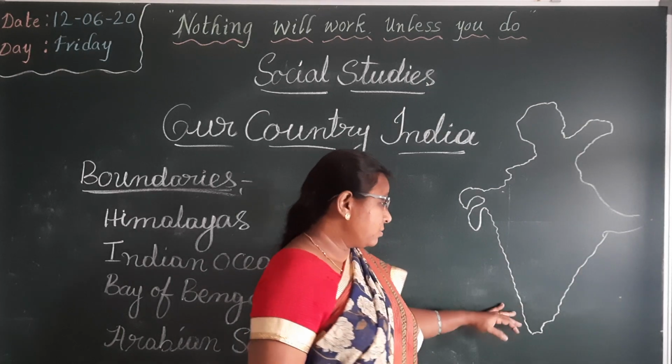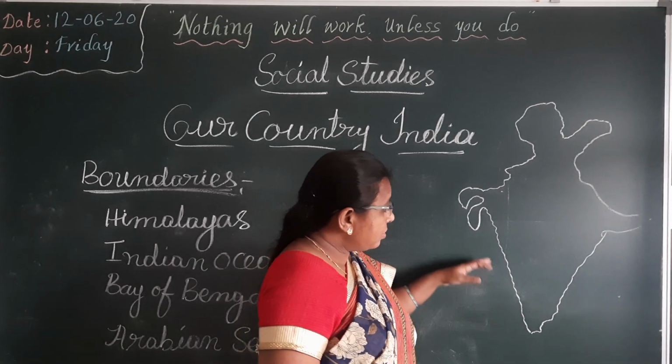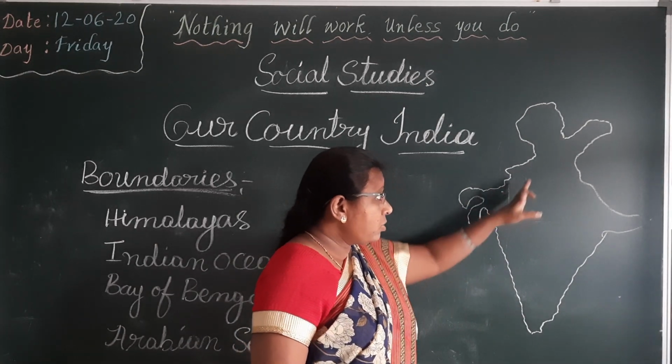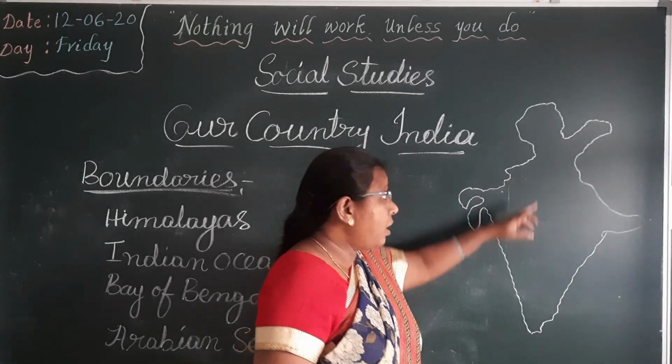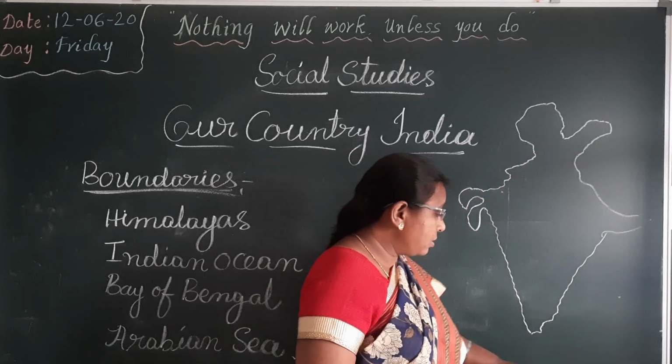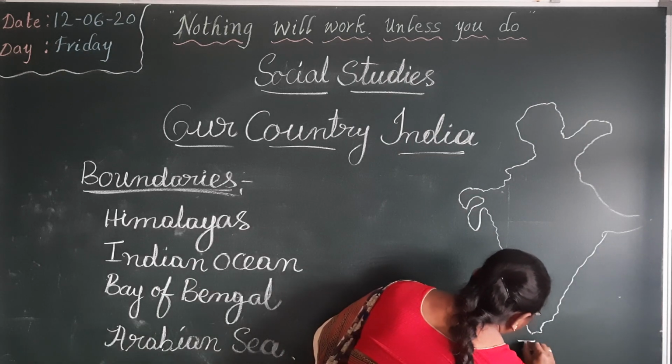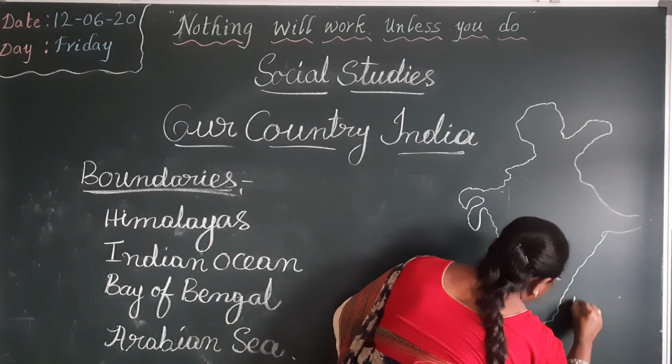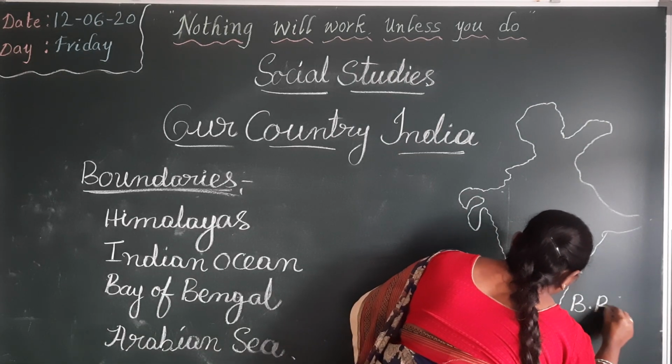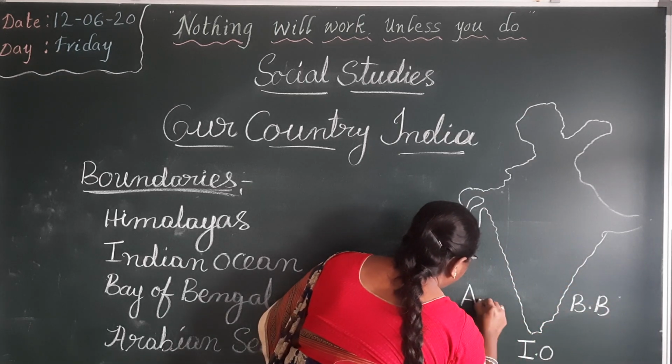Now once again, we will see what are the boundaries of India. On the north side, Himalaya mountains. On the south side, Indian Ocean. On the east side, Bay of Bengal. On the west side, Arabian Sea.